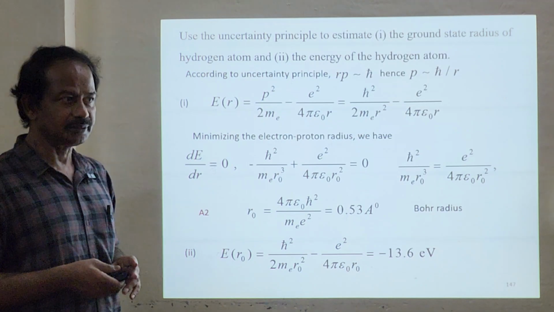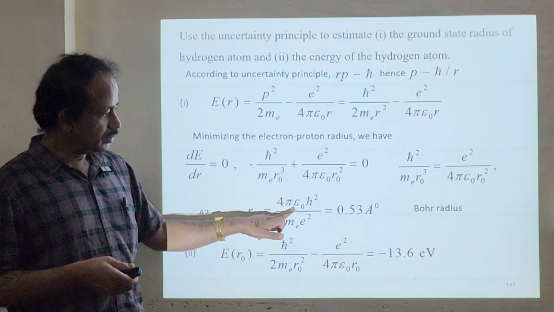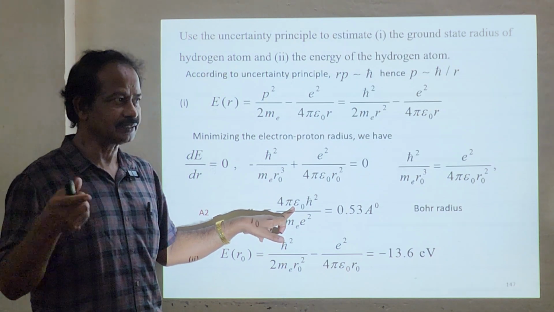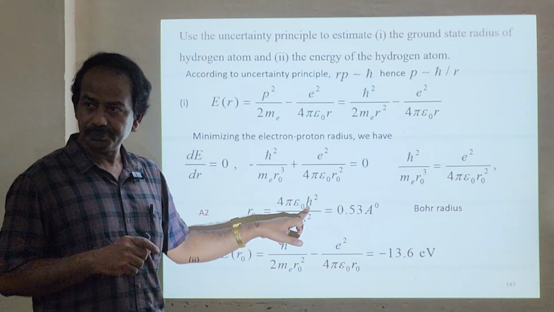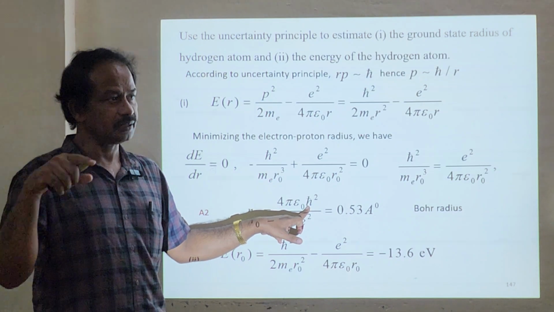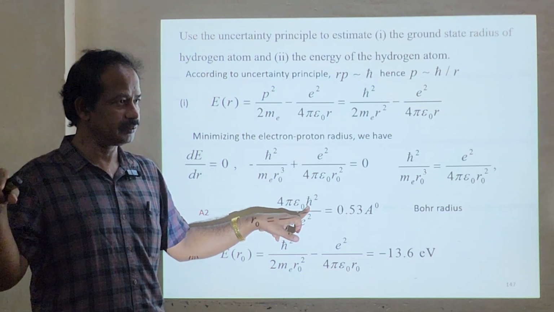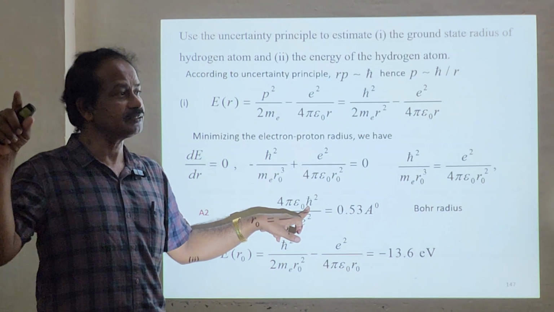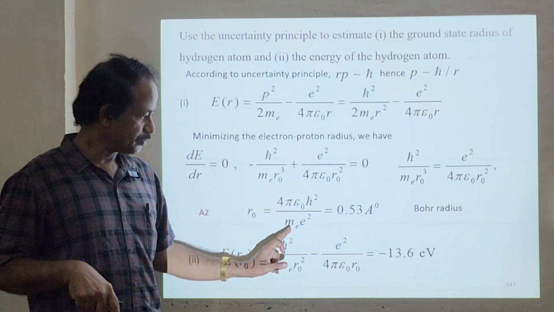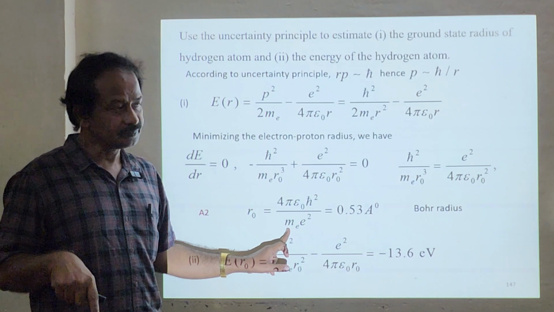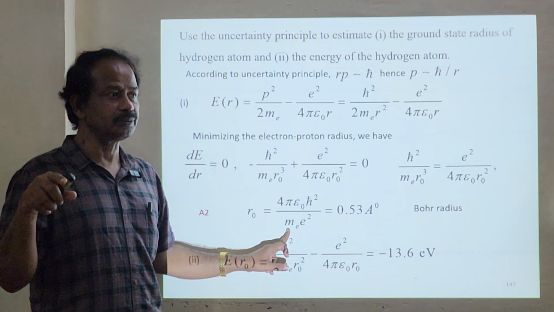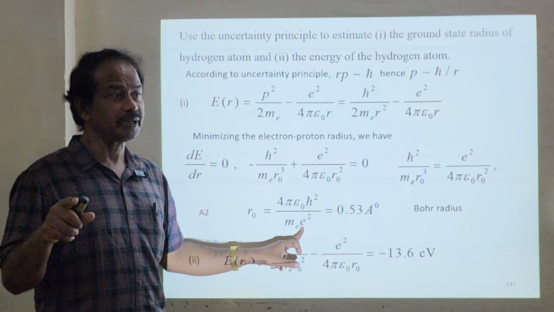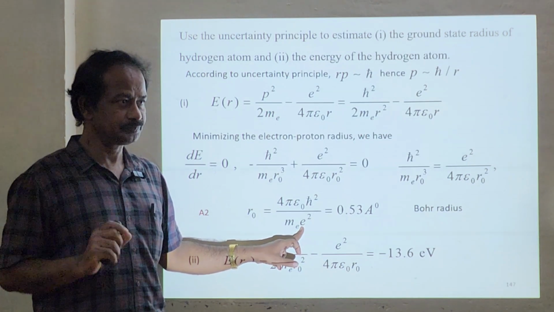That will be your assignment. Epsilon naught is 8.85 times 10 power minus 12 in SI units. h bar equals h divided by 2 pi, where the value of h is 6.626 times 10 power minus 34 joule second. m, the mass of the electron, is 9.1 times 10 power minus 31 kg, and e is 1.6 times 10 power minus 19 coulomb.